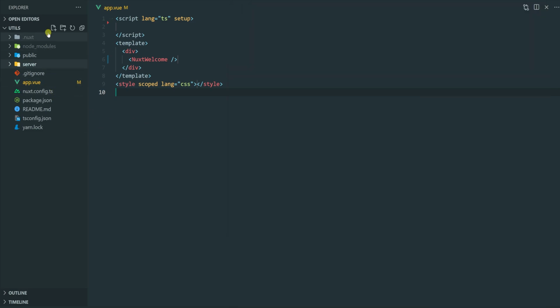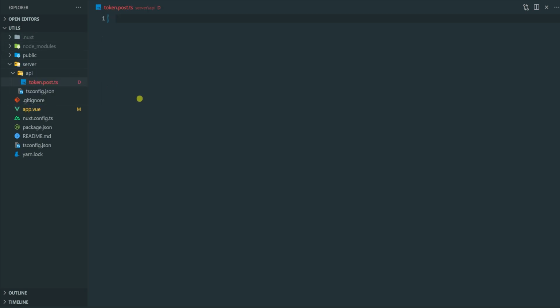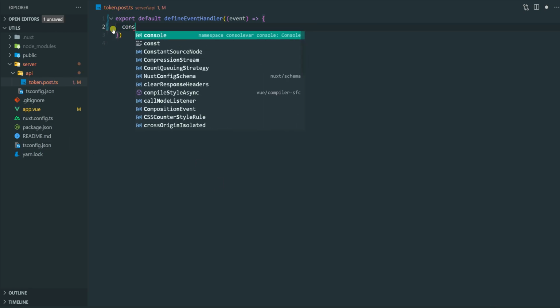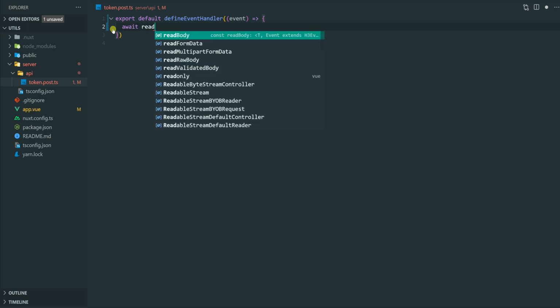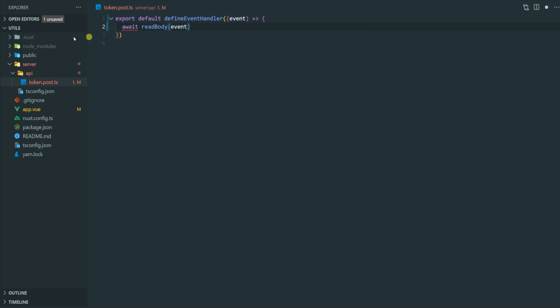Here in the browser, I'm going to create an API endpoint. That will be API, and then the endpoint will be token, and it will be a post method. Okay, just like that. And then I'm going to generate the Nuxt event handler here, and call the readBody with the event. And then I'm just going to extract the cookie property, which we'll set up later.